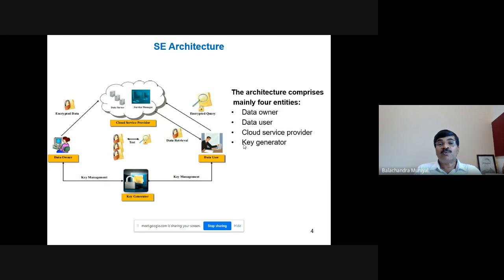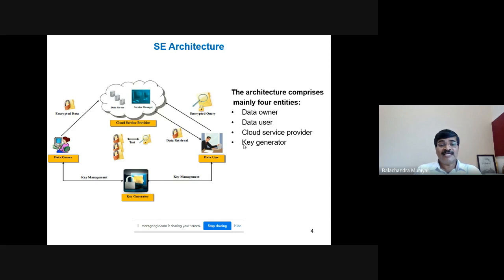He has to provide the cloud server an encrypted query containing the encrypted search keyword, which is nothing but the search token. The cloud service provider searches for documents containing the search token, and if found, they are returned to the data user. The data user can then decrypt the documents and use the data.